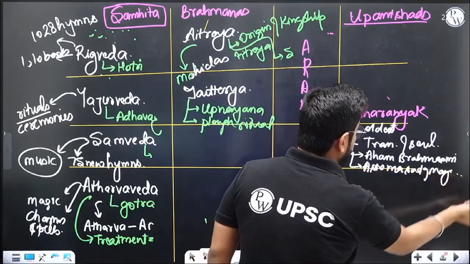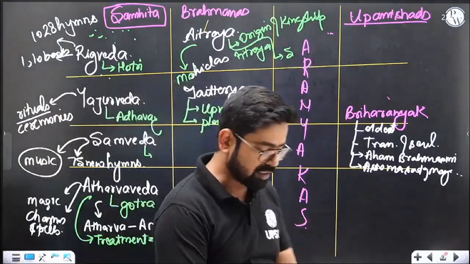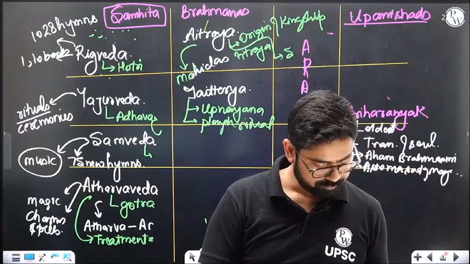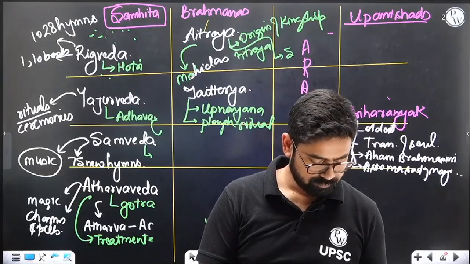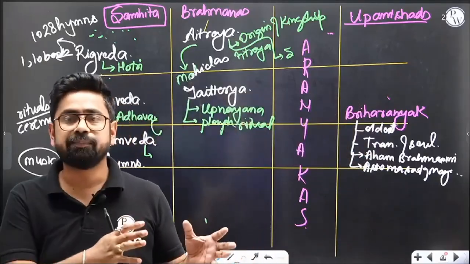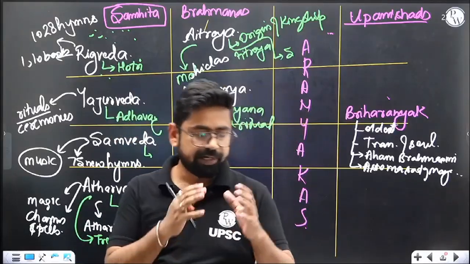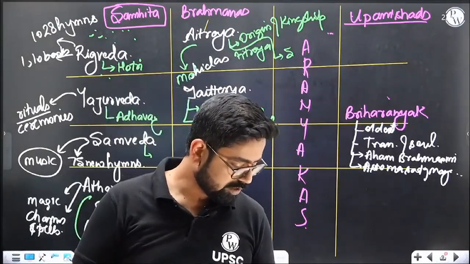And this is not important. You can skip this one if you want. So let me show you what we're talking about. It has Asatoma Sadgamaya: from falsehood lead me to truth. Tamasoma Jyotirgamaya: from darkness lead me to the light. And then Mrityorma Amritam Gamaya: from death lead me to immortality. This philosophy is from Brihadaranyaka Upanishad.